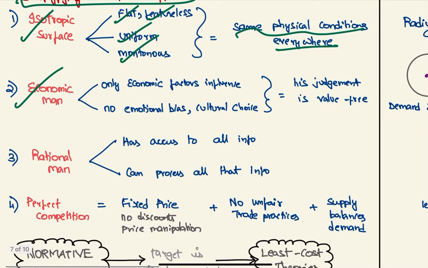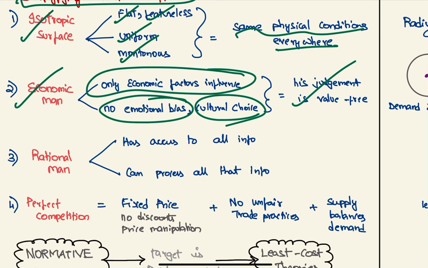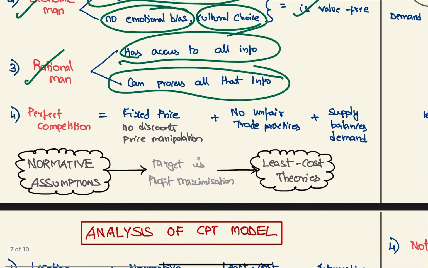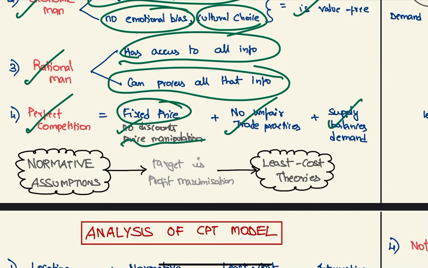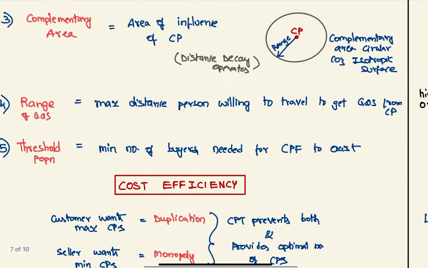Second, man is economic. He is an economic man, so only economic factors influence him. He does not have any emotional bias or cultural choices. Therefore, his judgment is value free. Next, he is a rational man. That is, he has access to all the information and he can process all that information also. Next, perfect competition conditions exist. That is, there will be a fixed price and no discounts will be offered for price manipulation. No unfair trade practice will be there, and supply exactly balances the demand. This is why all these assumptions are called normative assumptions, and the target is profit maximization. Therefore, the theories are also called least cost theories.